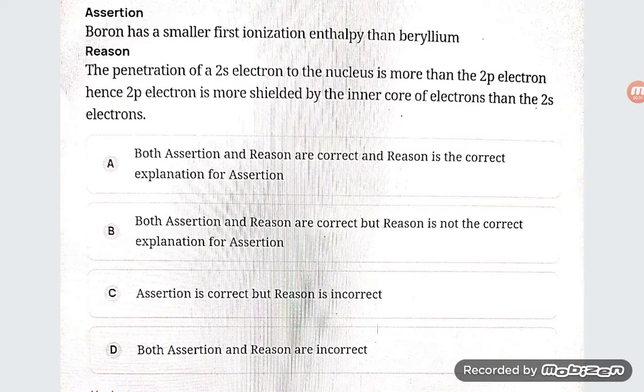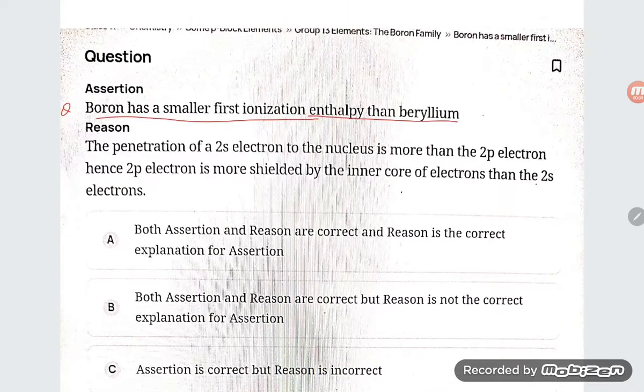Hi students, let's see one more problem. What is the problem? Boron has smaller first ionization enthalpy than beryllium. Boron is atomic number 5, so the configuration is 1s2, 2s2, 2p1. Now you see 2p1 is neither half filled nor full filled, so this is unstable. Unstable means low IE.